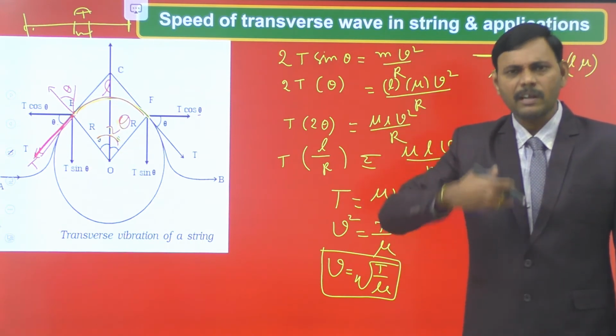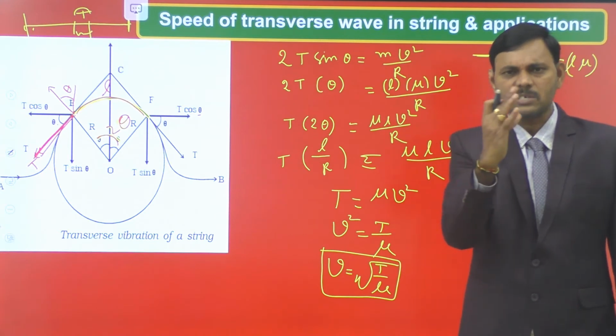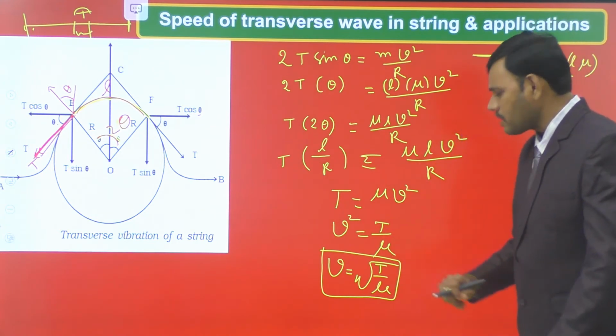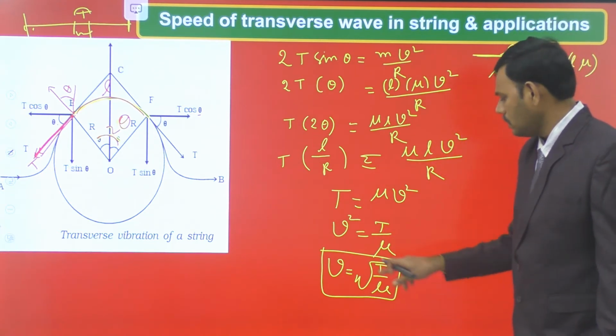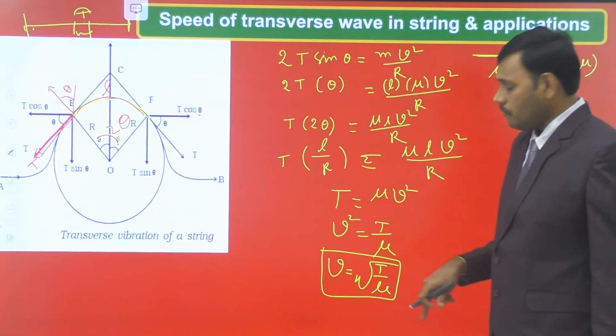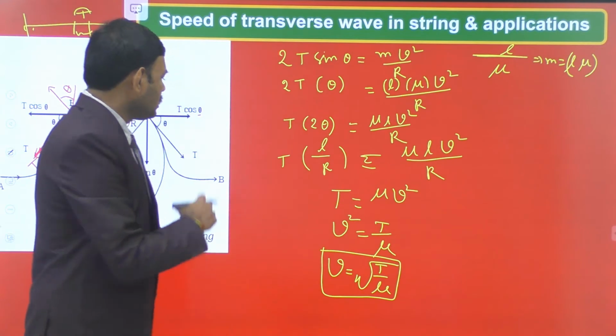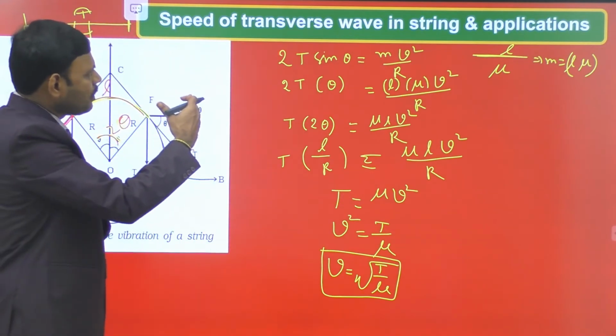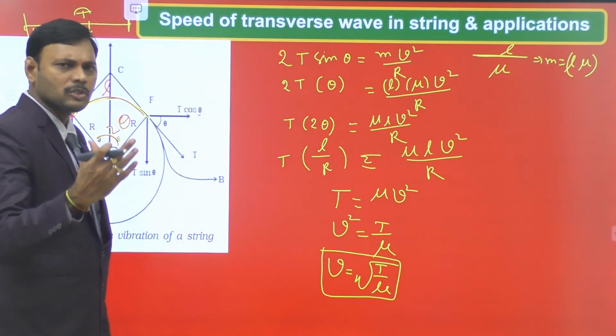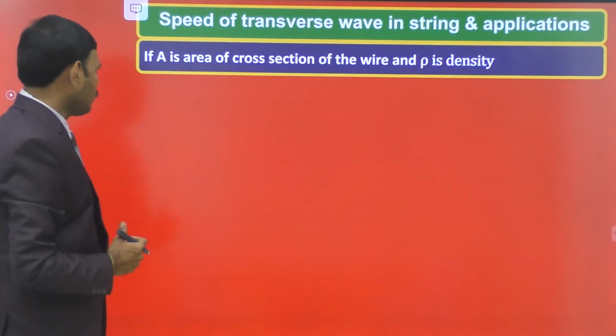By different ways we produce the tension in the string. If T is the tension in the string and mu is linear density, then its velocity is given by V equal to square root of T by mu. So this is the velocity of a transverse wave in strings. Now we move on to the applications of this.